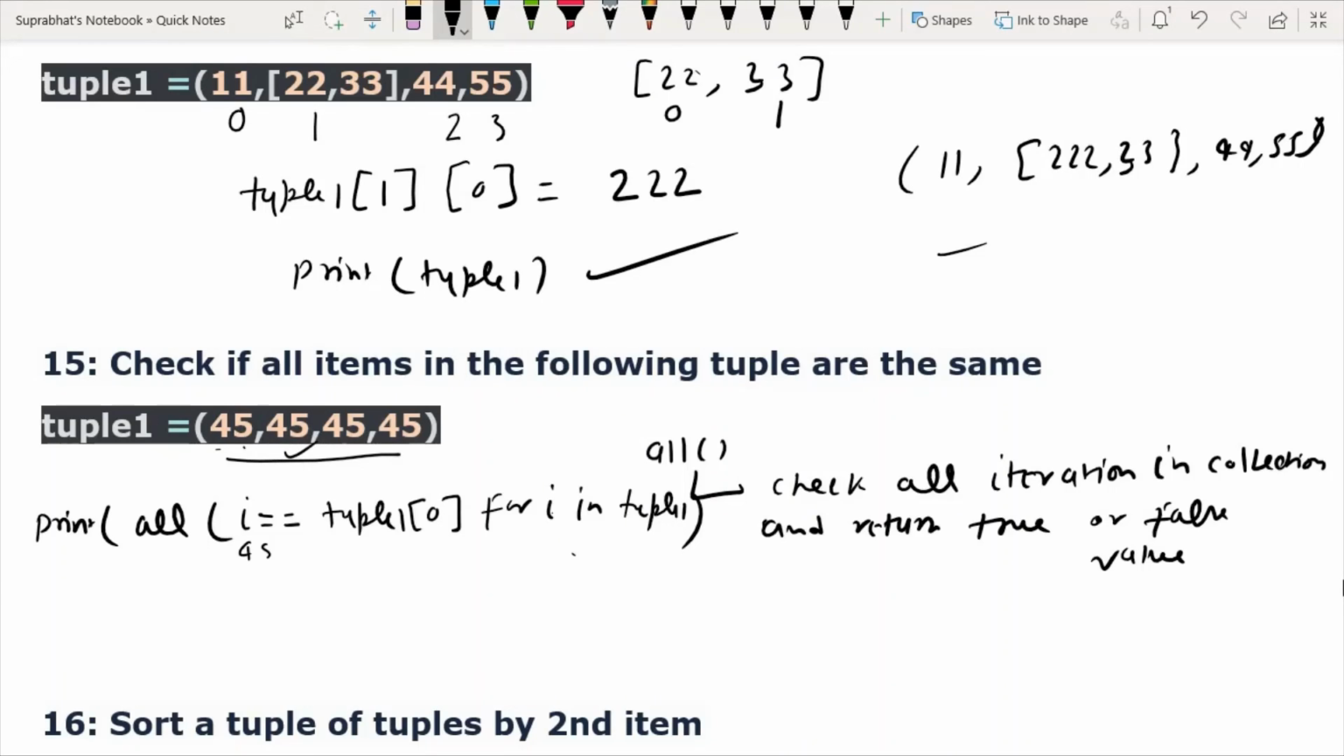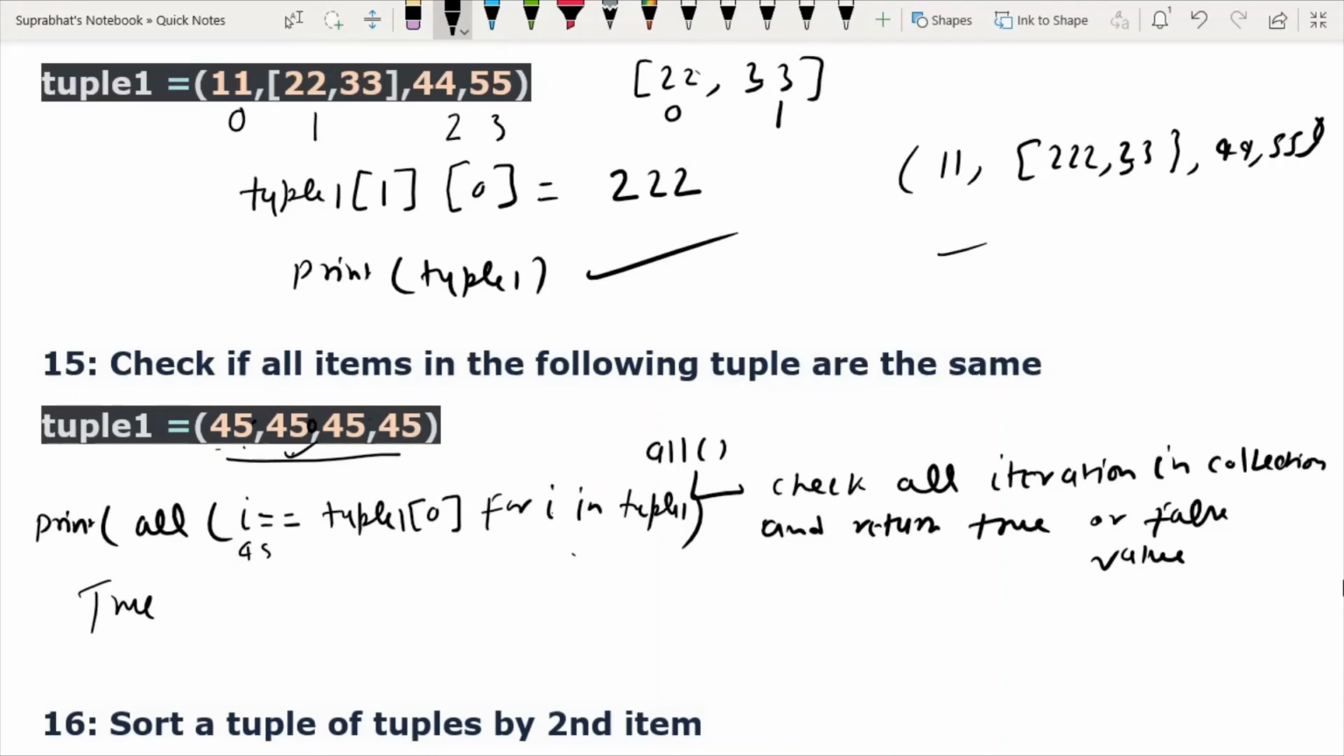Again it will check equal. Again 45, it is equal. Again 45, again equal. So all time it will give true. All iteration it will give true. So final value, that is true. Suppose in second location I have given the value like 450.